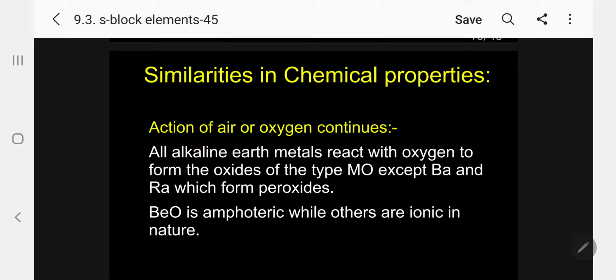Whereas in this case, all alkaline earth metals react with oxygen to form oxides of type MO, that is, normal oxides, except barium and radium, which form peroxides. So here there is no superoxide. Only barium and radium form peroxides, whereas all other metals form normal oxides. The interesting character is that beryllium oxide is amphoteric in nature, while other oxides are ionic in nature.